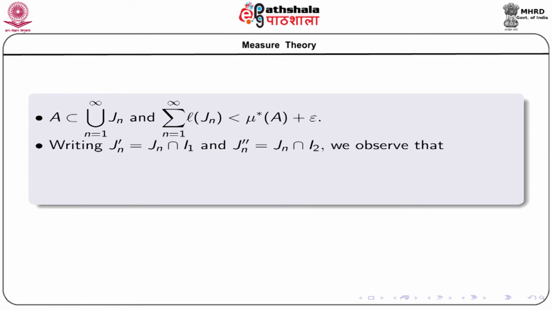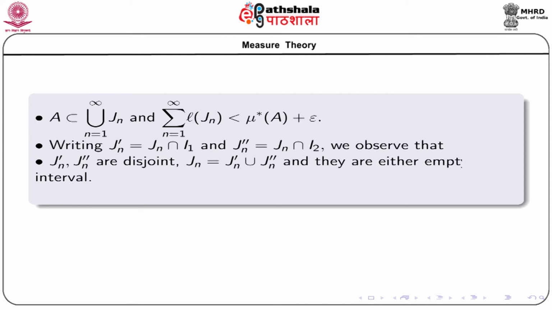Now write Jn dash as Jn intersection I1 and Jn double dash as Jn intersection I2. Now see that I1, I2 are intervals and these Jn are open intervals, and we know that the intersection of two intervals is again an interval or it is empty.